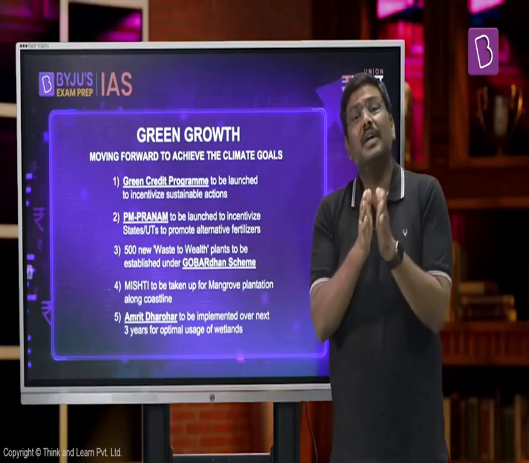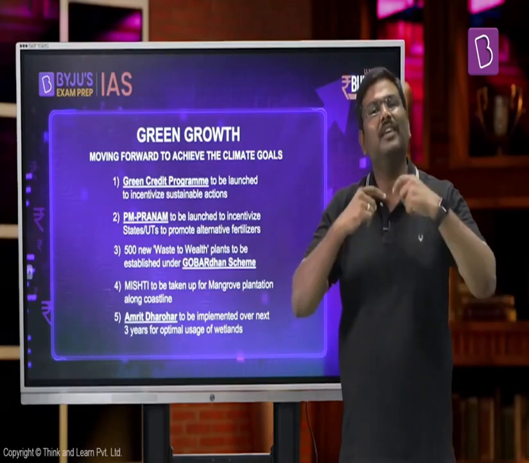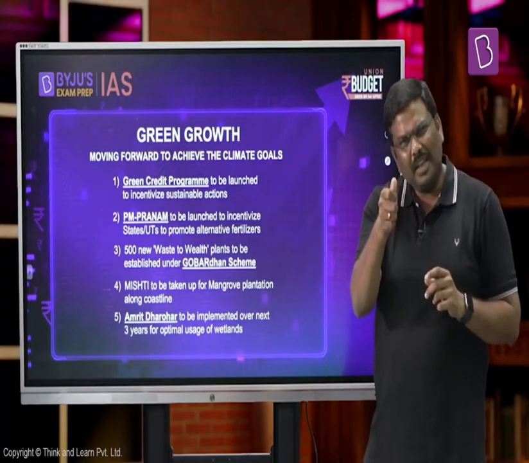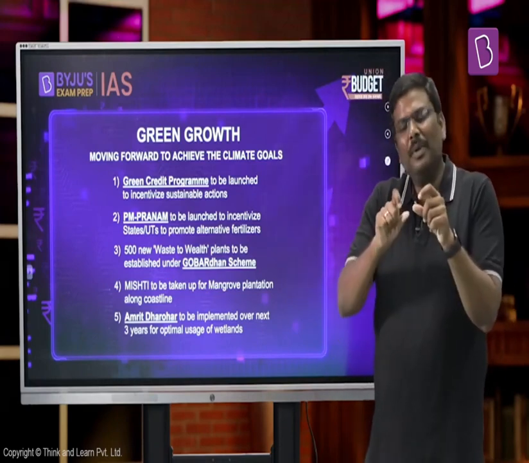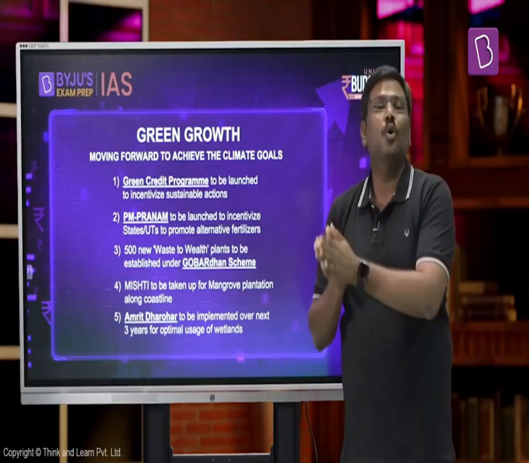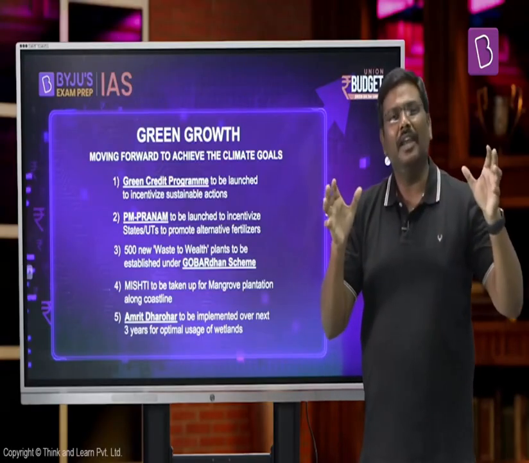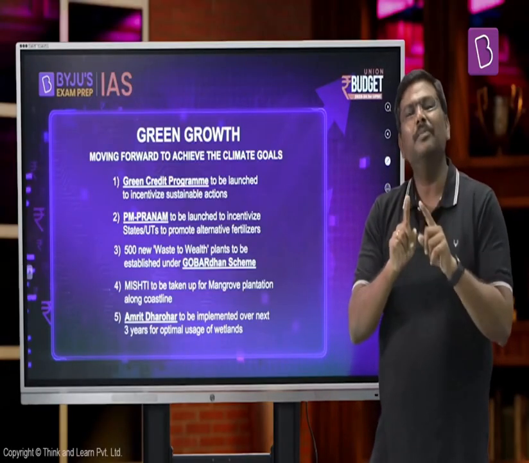For example, the government of India has proposed a railway plan of 2030, under which they want to increase the amount of freight transportation that is handled by railways. As per the government report, around 27% of the freight transportation actually is done by the railways. We want to further increase it to more than 40%. So in the budget, you may not find specifically certain announcements which will suddenly improve or reverse the course of the finances of the railways. But in totality, if you look at many of the other reforms announced by the government, definitely yes, there will be an improvement in the finances of the railways in the coming decades.